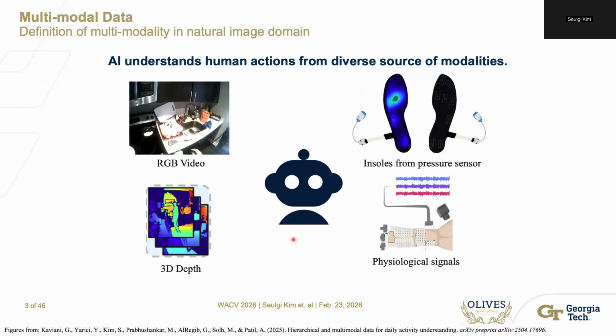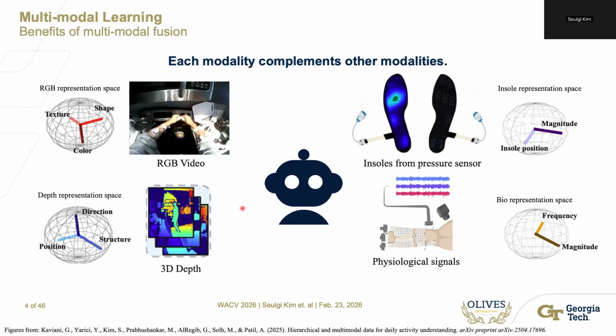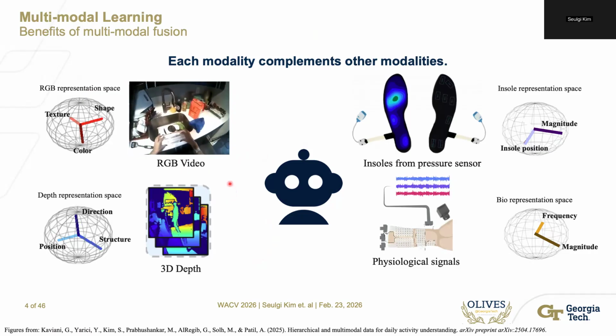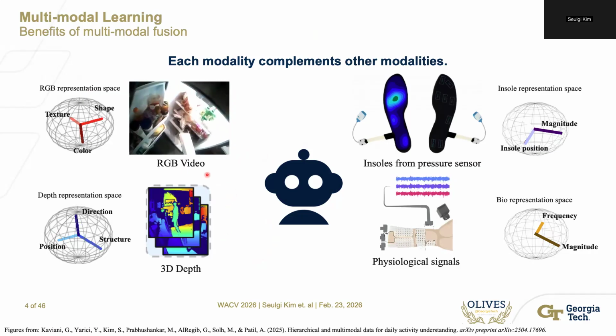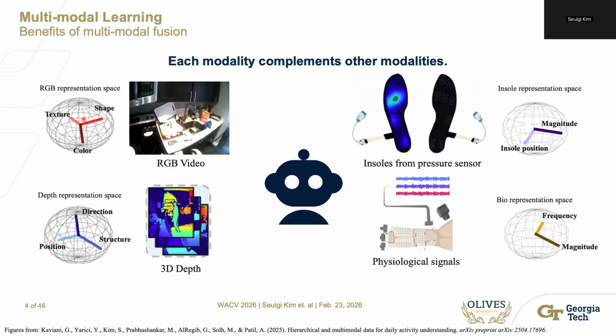action. Then what would be the benefits of taking these many modalities into account when making a decision? The benefit is that each modality has its own features that are unique to each modality. For example, RGB excels at representing texture, shape, and color, while depth excels at representing direction, structure, and position.